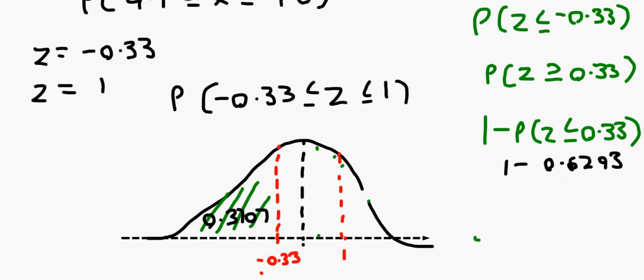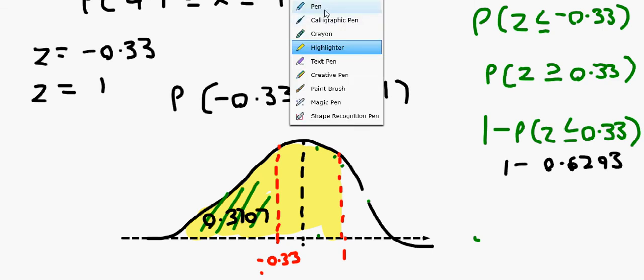What's the next thing I could find? I've got to find the yellow area. The whole yellow area, take away the green area, leaves you the blue area, which is what you're looking for.